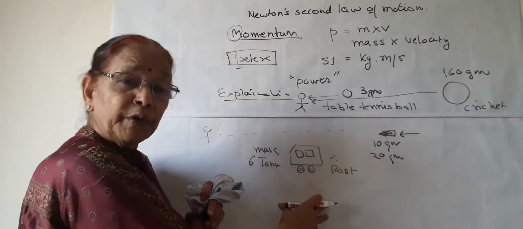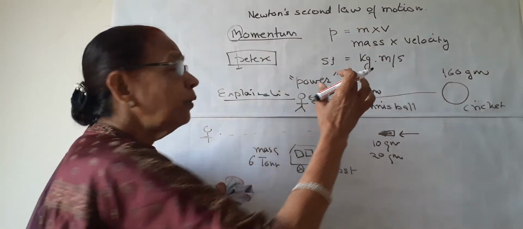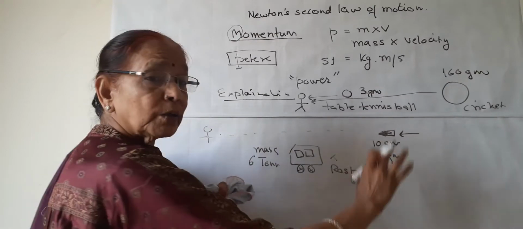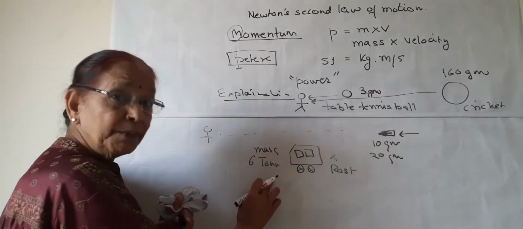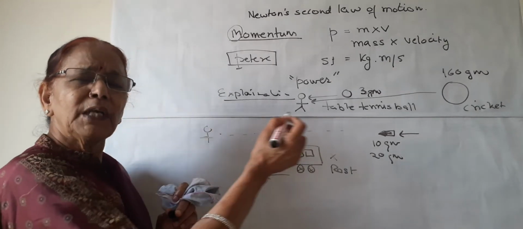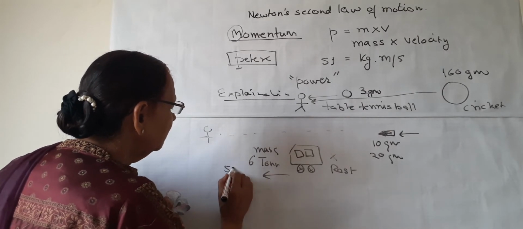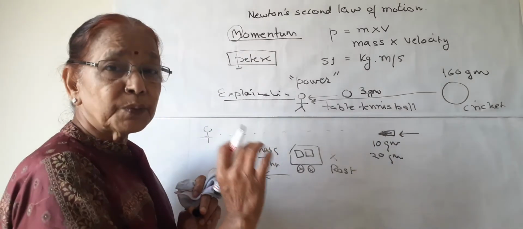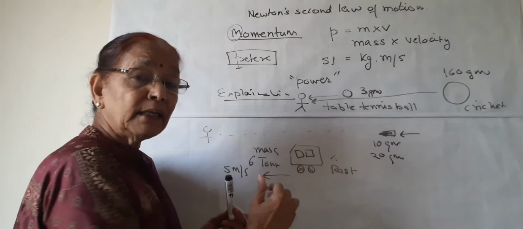It is not moving. When it is not moving, its momentum will be zero. Velocity is 0, so momentum is 0. It cannot cause any accident, though it has a high mass. But suppose it starts moving with a low velocity, suppose 5 meters per second, very slow speed. Then it can cause a serious accident.